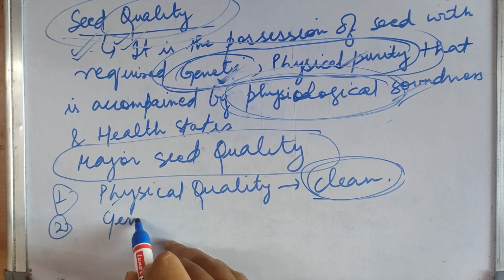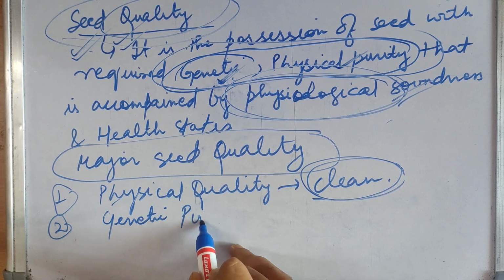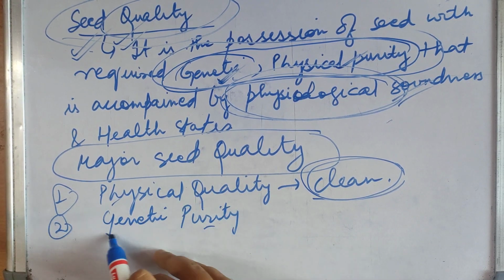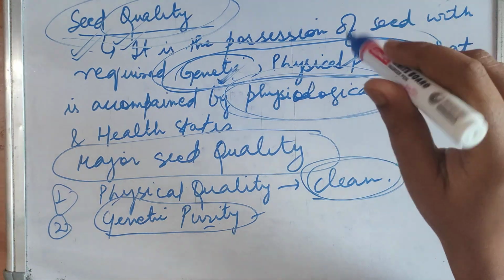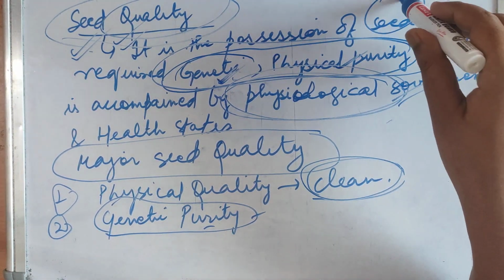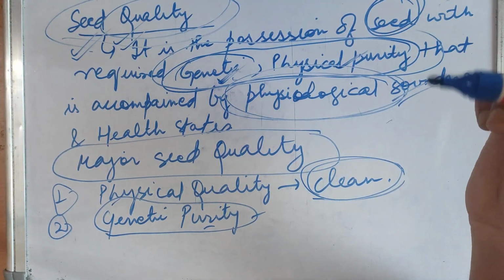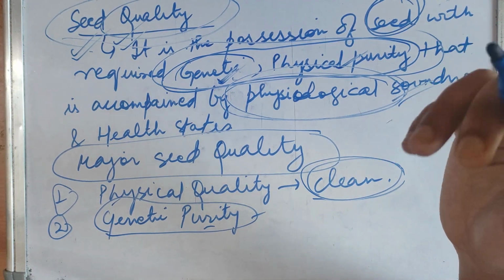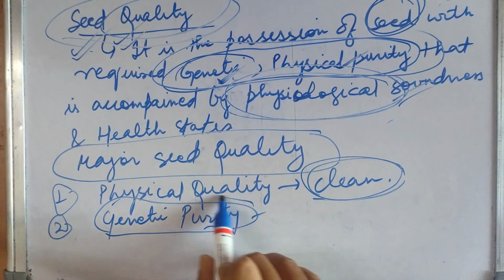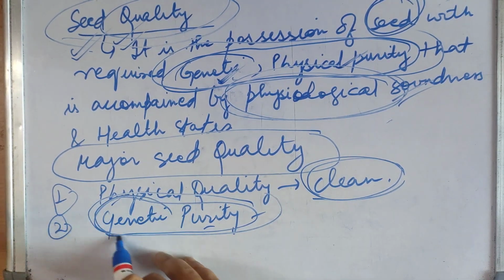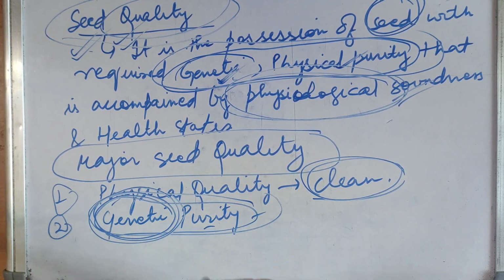Genetic purity: the genes of seeds are pure. Suppose we are producing seed of a cross-pollinated species, and we are developing a controlled cross pollination, but due to some reasons there is a mechanical mixture, or you can say contamination, and some other pollen pollinates your crops, then the genes of those crops will not be the required genes, or not the genes we are expecting. It will not be genetically pure.